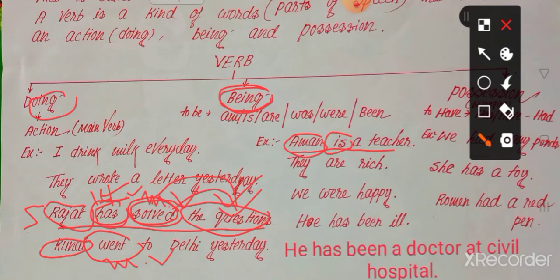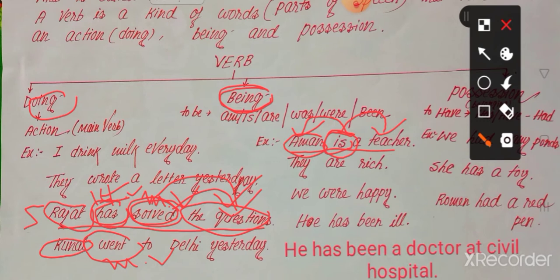So here the function of "is" is a linking verb. Why is it called a linking verb? Because it links the subject and the subject complement. Here the subject is Aman and the subject complement is "a teacher".